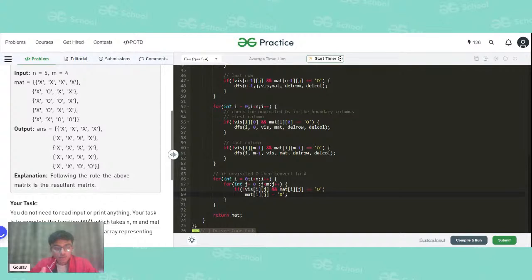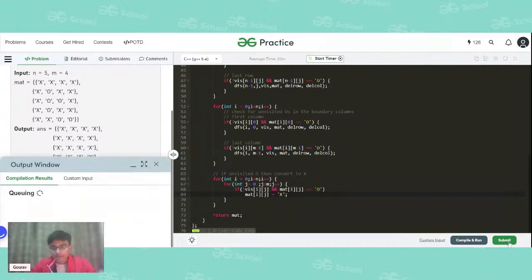Basically, the question was asking that we have to convert all those O's to X's which are surrounded by X in all directions. So after we eliminate those O's which are not surrounded by X's in all directions, the only remaining O's are the valid ones, and we will convert them by running these two nested loops. So let us submit this problem and check whether it is correct or not. And we are finally returning the matrix as well.